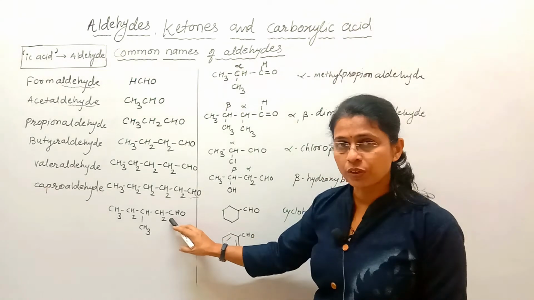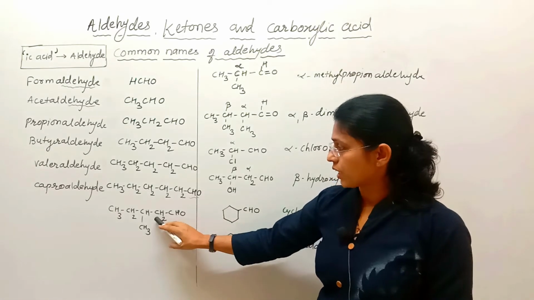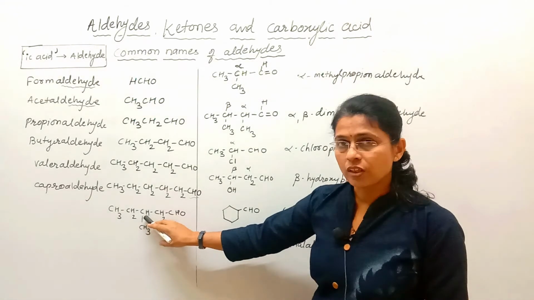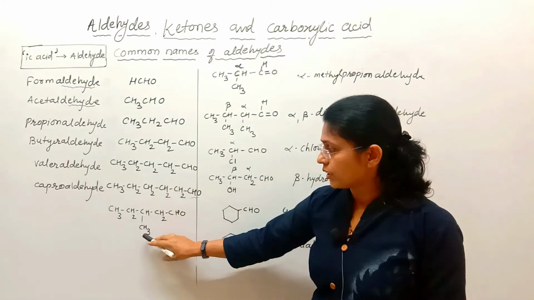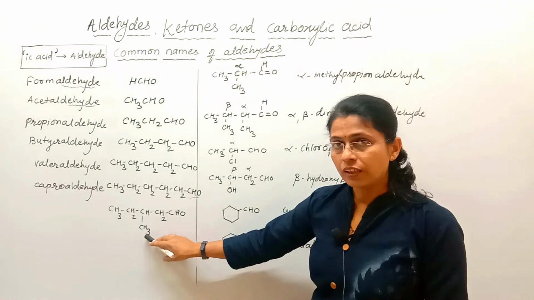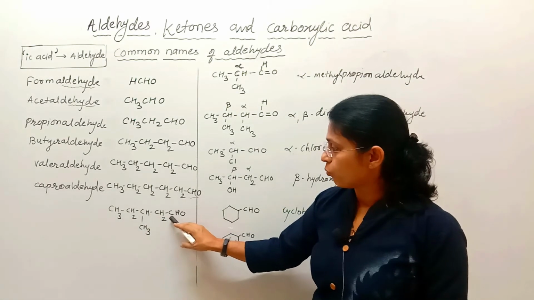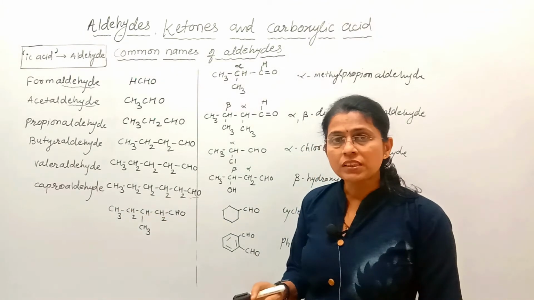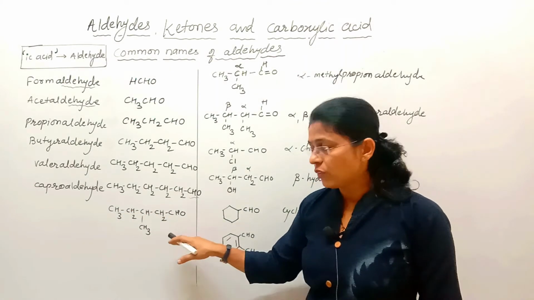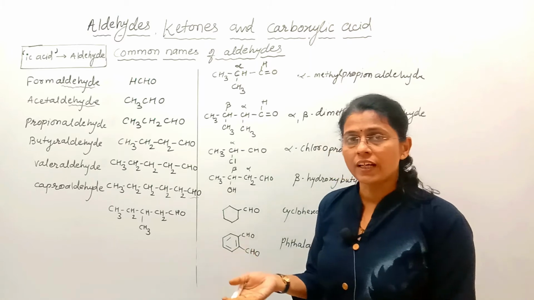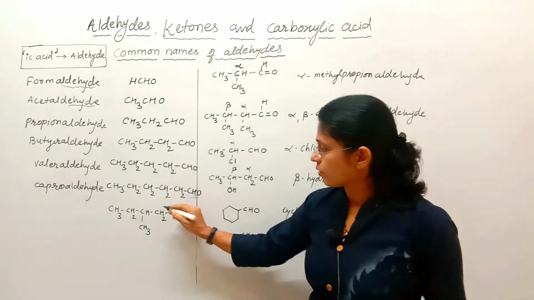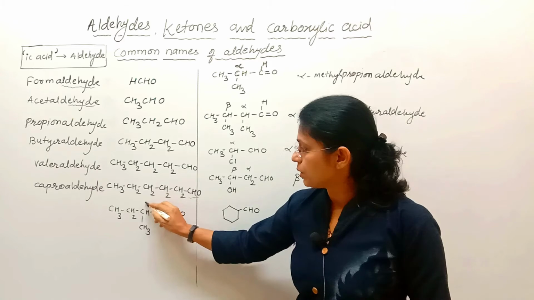Now see here, CHO is the functional group. Next to this carbon is alpha and this is beta. At beta position there is methyl and total number of carbons 1, 2, 3, 4, 5 means it is a derivative of valeraldehyde. This is alpha and this is beta.